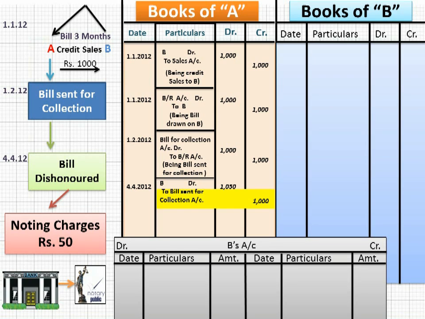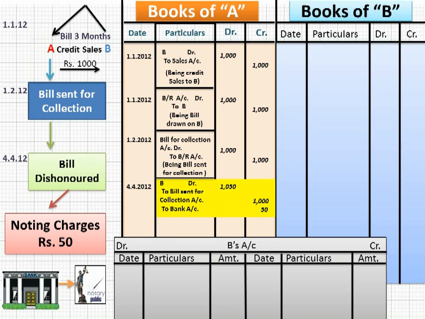I have already told you, bill for collection account is debited when the bill is sent, and it must be credited at the time of maturity, whether the bill is paid or unpaid, means bill is honored or dishonored, but this account must be closed. So B, to bill for collection, to bank account. To bank account means there is reduction in the balance of bank, because A knows now that 50 rupees have been taken from my account. So my bank balance has gone down. So what he will do? To bank account. It means he has made the payment through his bank.